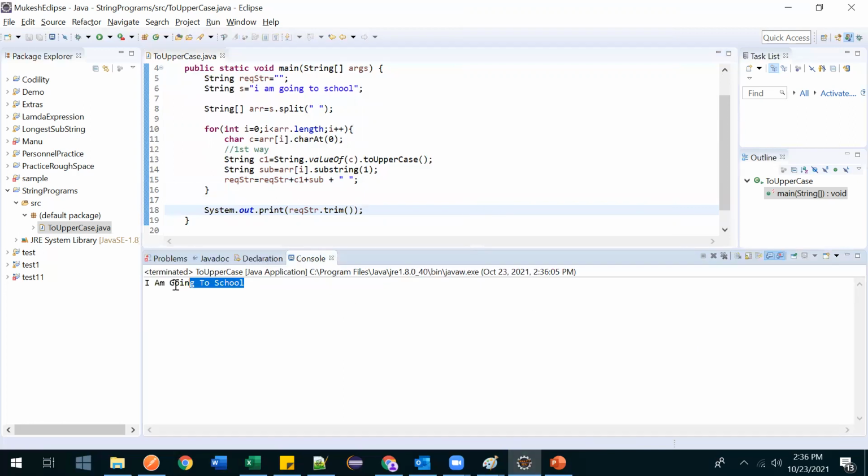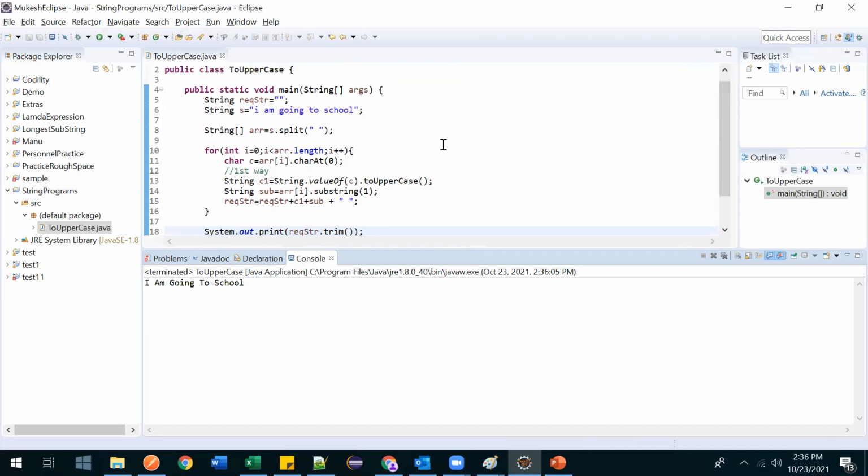See, now I am going to school. Now we got it, right? At the end, we don't have empty space also, right? See, we don't have anything. Earlier when I was selecting, one extra space was there. So this is the first way to do that.